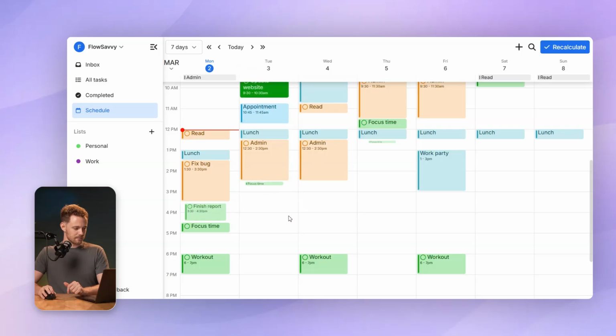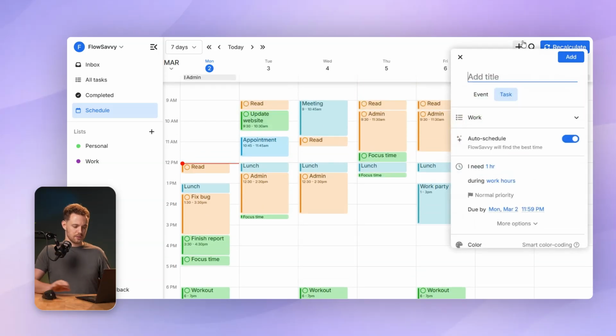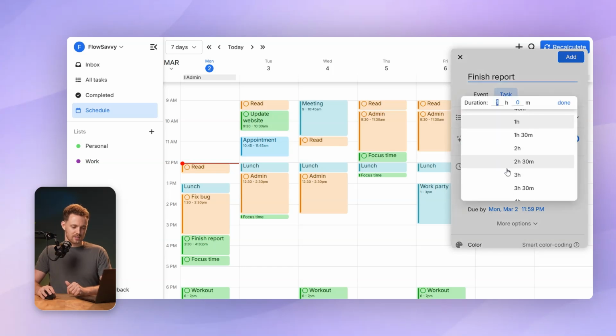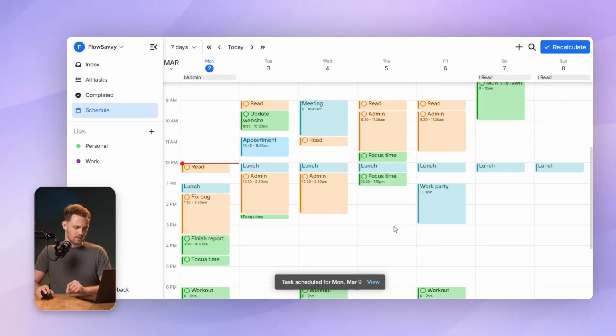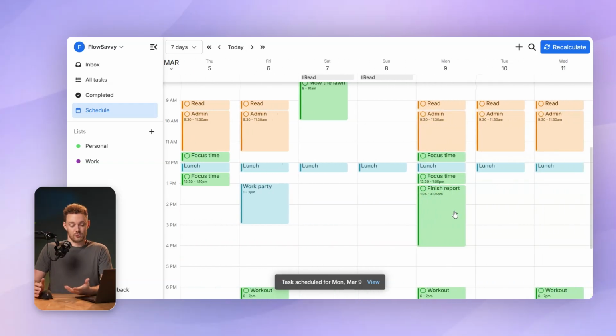Click save. I'll add another one. I'll do finish report. Let's say it's going to take me 3 hours and there's really no due date. I'll just click add. And okay, so that is scheduling it next week because it doesn't really have a deadline. See, in this case, you might not want FlowSavvy to be balancing your tasks out.